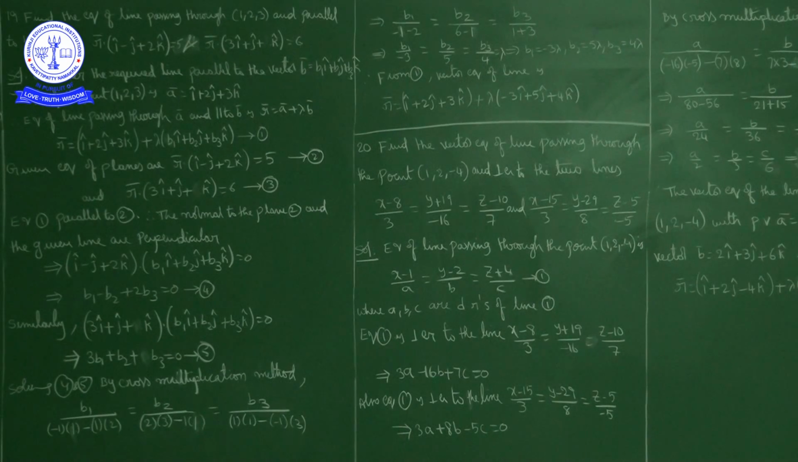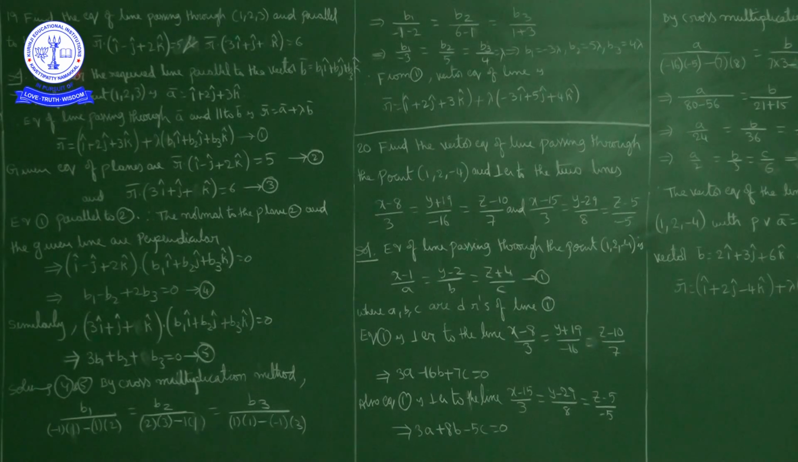Now see here, question number 19: find the equation of the line passing through the point (1, 2, 3) and parallel to the planes R bar dot product with (i cap minus j cap plus 2k cap) is equal to 5 and R bar dot product with (3i cap plus j cap plus k cap) is equal to 6. Okay, the equation of a line passing through a point and parallel to two planes. Now to find the equation of the line, what we need is a point on the line and the direction of the line. Nothing but the line is parallel to a certain vector.